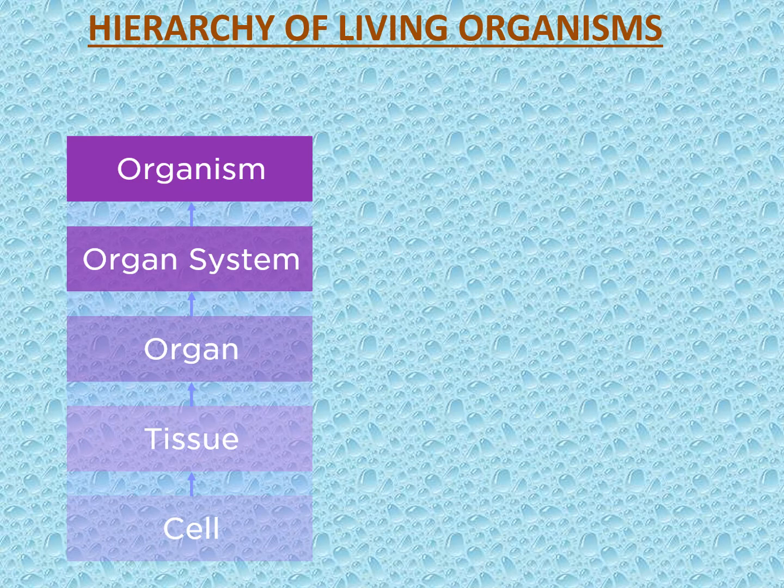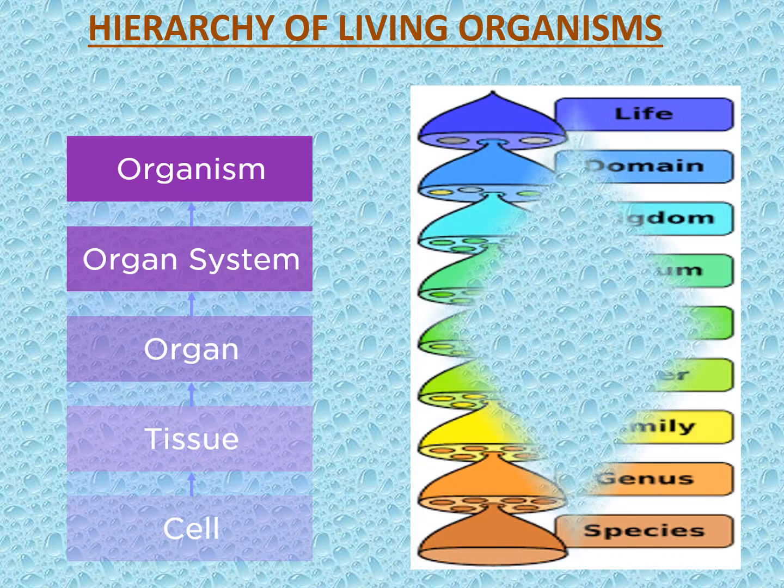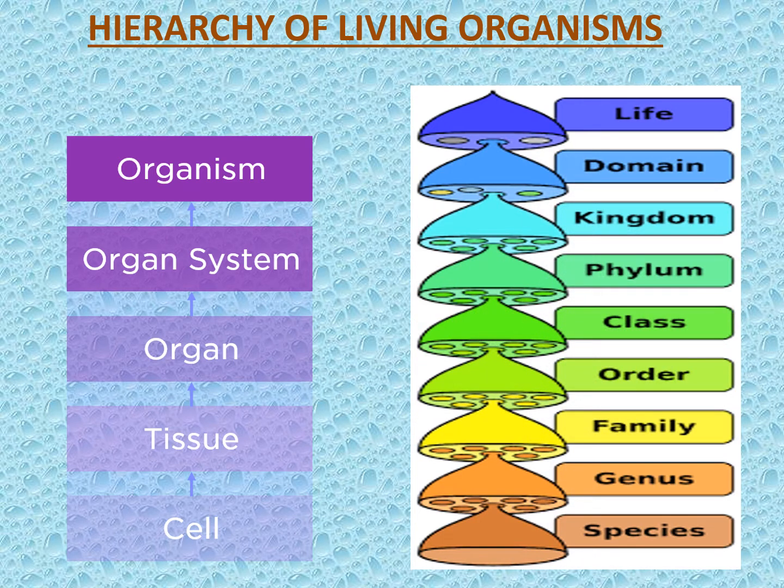Now, when a number of organ systems combine, they will form the organisms, right? Now, organisms constitute the species, then genus, family, order, class, phylum, kingdom, domain, and that is life. This is what the hierarchy of living organisms is.